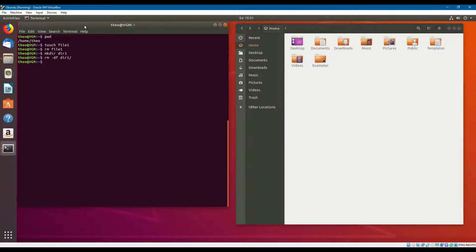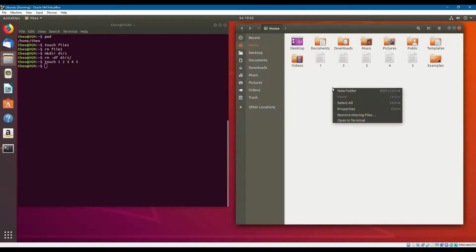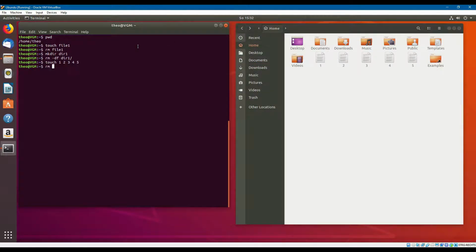So it is always better to work with the terminal because you're faster. You're really faster. You can create, for example, with touch, 1, 2, 3, 4, 5 files, and you don't have to go here every time to add a new folder or a new file and create it. And if you want to delete them, you can also do that, and they are gone.